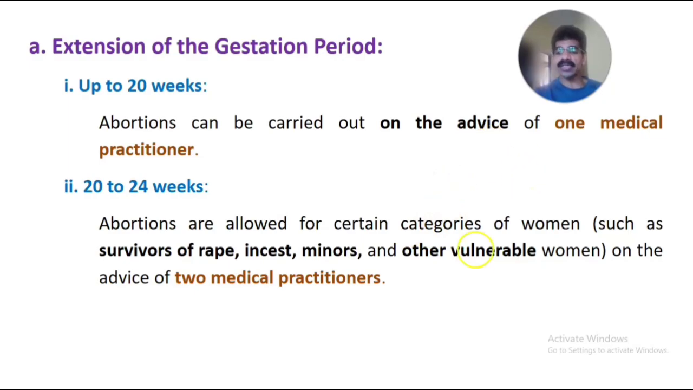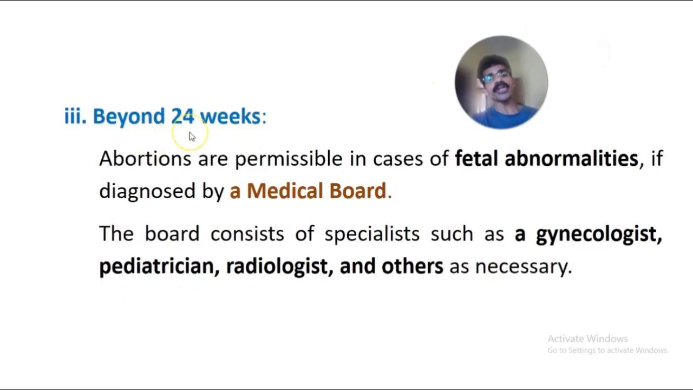All these special categories of women would be given up to 24 weeks with the advice of a minimum of two medical practitioners. So when there is advice from two medical practitioners for legal abortion for certain categories of women, such as survivors of rape, incest, minors, and other vulnerable women in society, it can go up to 24 weeks for medical termination of pregnancy according to the new amendment. Then the third provision is beyond 24 weeks.